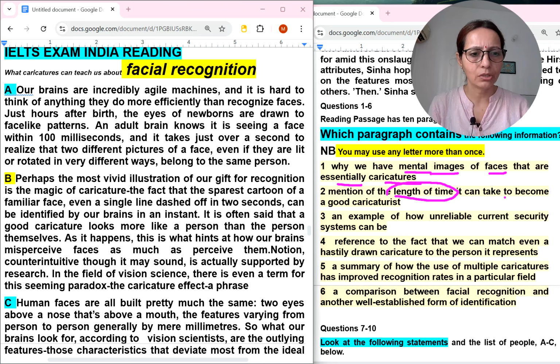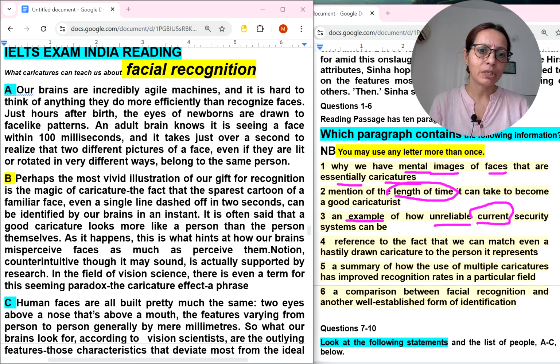It can take to become a good caricaturist, like a person becoming a good doctor, it can take time. Length of time means years, maybe, or months and days. Next: an example of how unreliable current security systems can be.